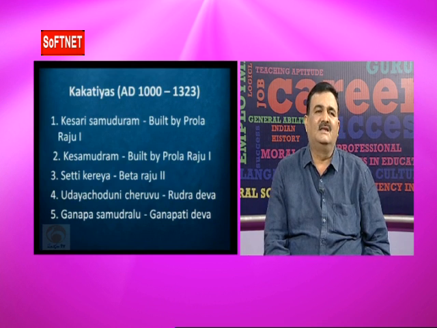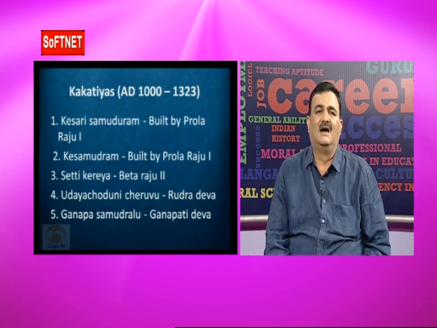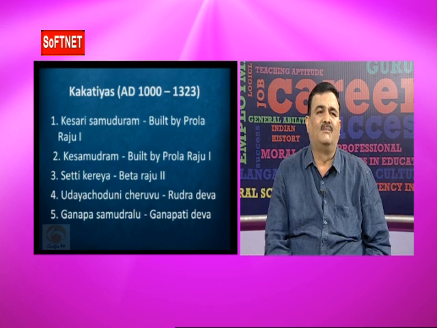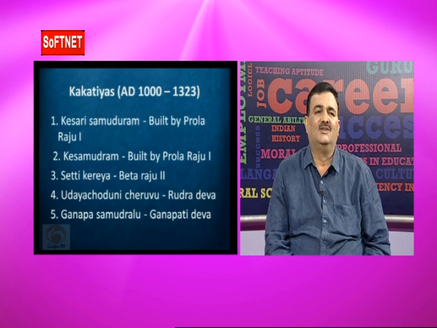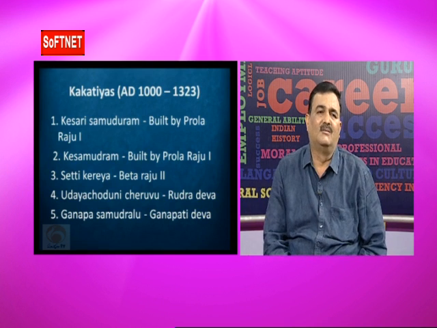So the Kakatiyas, when they ruled, constructed a number of tanks in the Telangana area and some parts of the Andhra area also. In Telangana, the first one they built was the Kesari Samudram. Kesari Samudram was one of the tanks, built by Prola I, an early Kakatiya ruler. The second one is the K Samudram, also a tank constructed by Prola I.